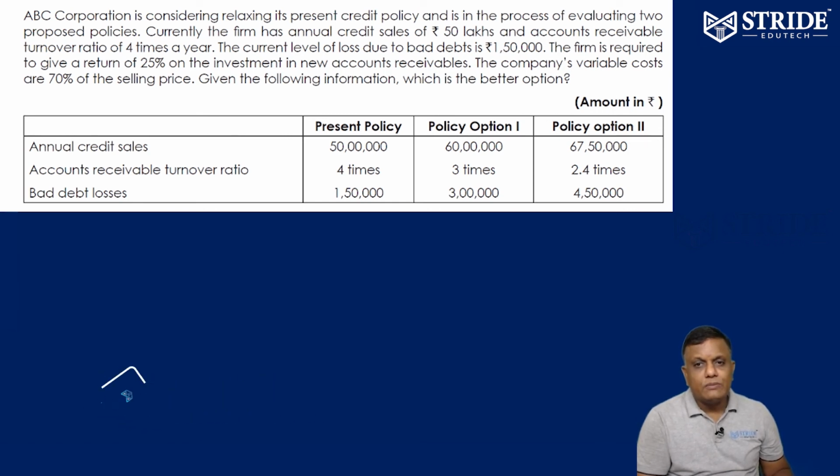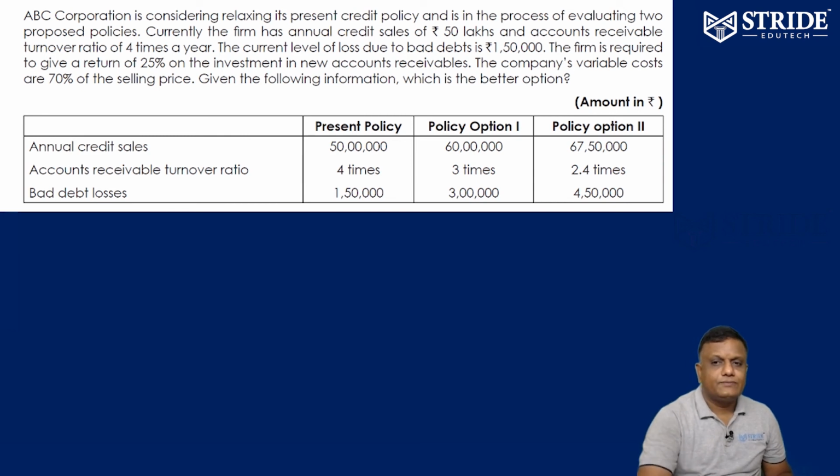Every 3 months you have accounts receivables. Current level of loss due to bad debts is 1.5 lakhs. The firm's required rate of return is 25% on investment in accounts receivables. The company's variable costs are 70% of selling price. Given the following information, which is a better option? Present policy, policy option 1, policy option 2. Annual credit sales 50 lakhs, 60 lakhs, 67 lakh 50,000. Accounts receivable turnover ratio 4 times, 3 times, 2.4 times. Bad debt losses 1.5 lakhs, 3 lakhs, 4.5 lakhs.